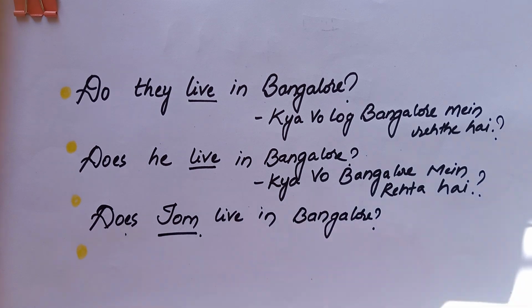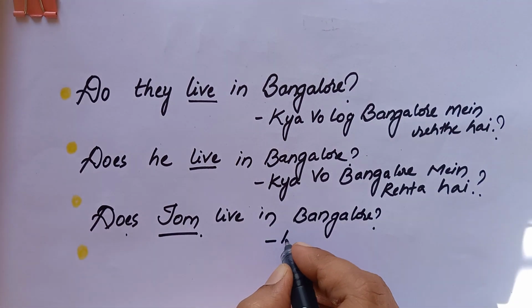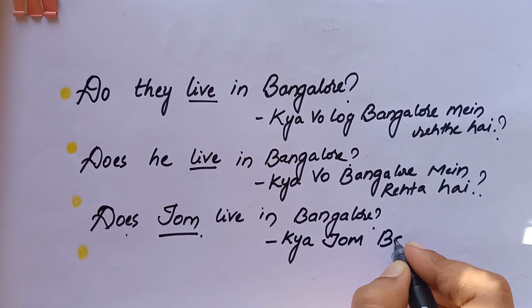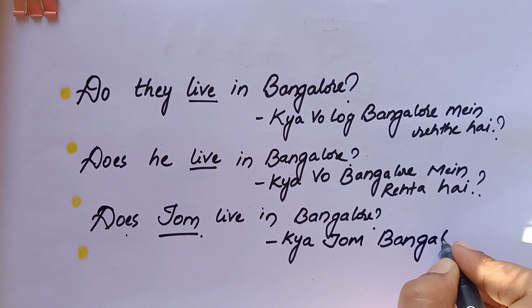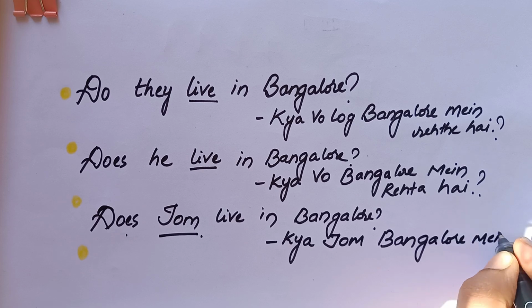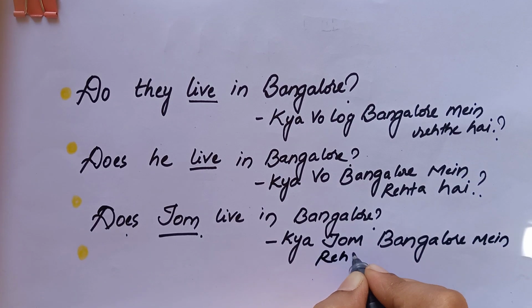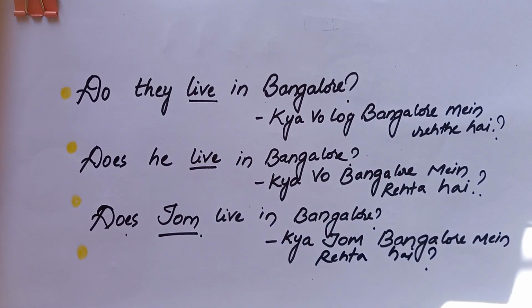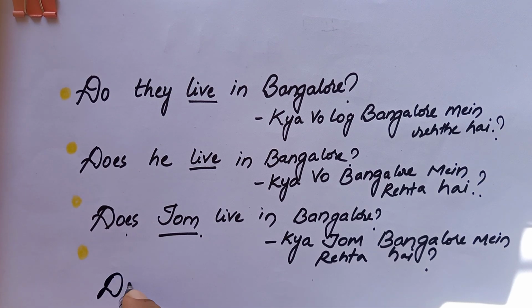So when we translate this, we get क्या टॉम बैंगलोर में रहता है? So why did we use does here? Because Tom is the singular subject. Okay, we're speaking about only one person here. सिर्फ एक ही आदमी के बारे में बात कर रहे हैं, तो you are going to use the does here. Okay, does, you're going to start with does.